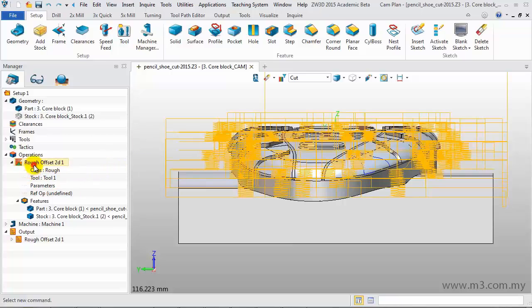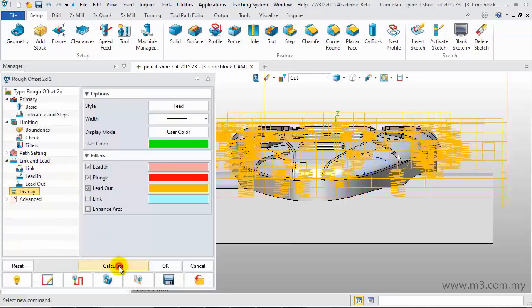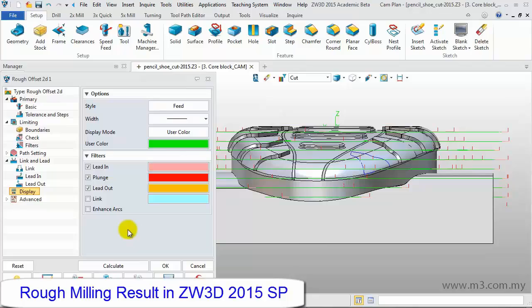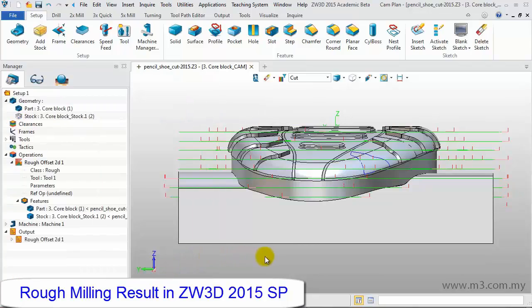Double-click on the parameter and click Calculate. That will give us the rough milling result in the SP version. We can see then that there are nearly no helical lead-ins anymore.